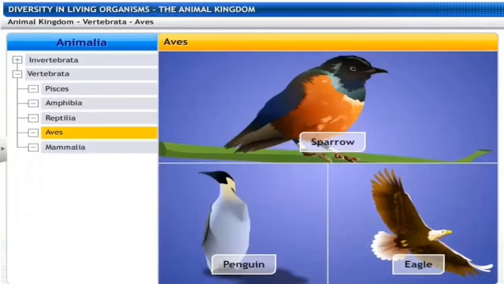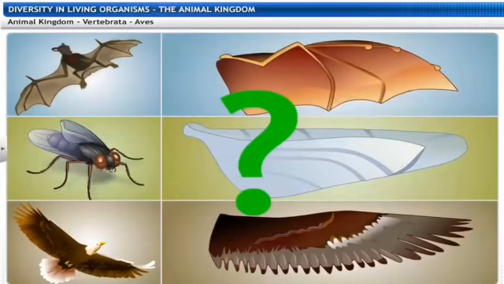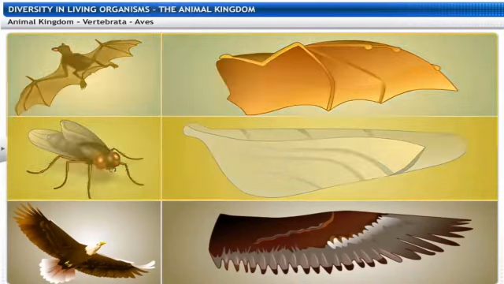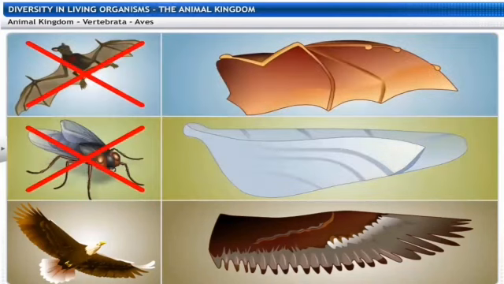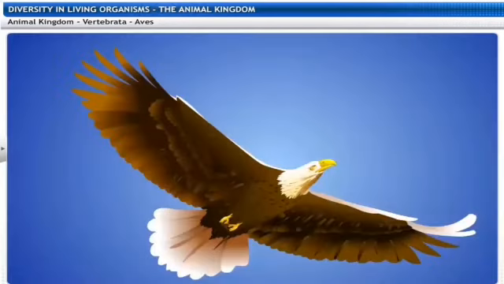The next is the class Aves. So all the birds, they fall into this category. They are warm-blooded, and they have a 4-chambered heart. They lay eggs, and there is an outside covering of the feathers, and they have the 2 forelimbs which are modified for the flight, that is for flying, and they breathe through lungs. And all the birds, they fall into this category.